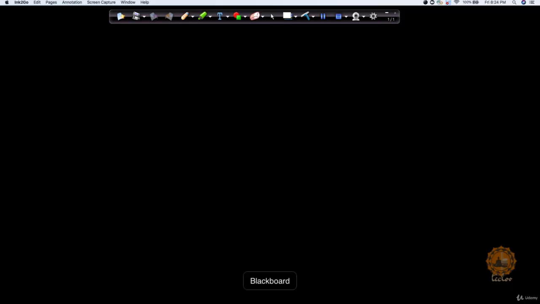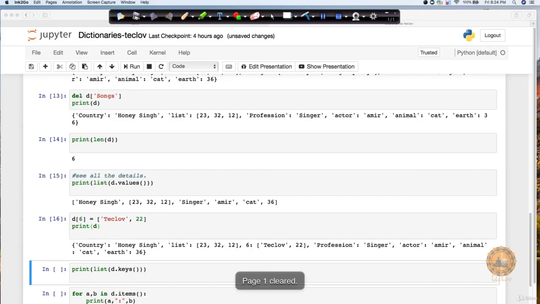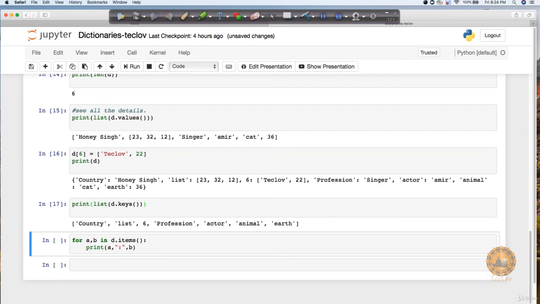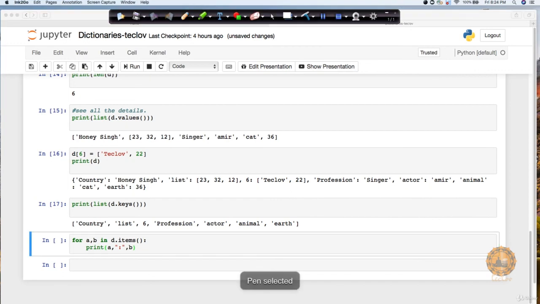Now, sorry, let's go back. Similarly, if you want to print out all the keys, you can just say d.keys() and it is going to list out all the keys for you. If you want to print all the key value pairs, with a for loop you can do that easily. d.items() is going to return you both the keys and values. That's the reason it collects them in a as your key and b as your value, and you can print a and b respectively. So this is how you can work with dictionaries in Python.